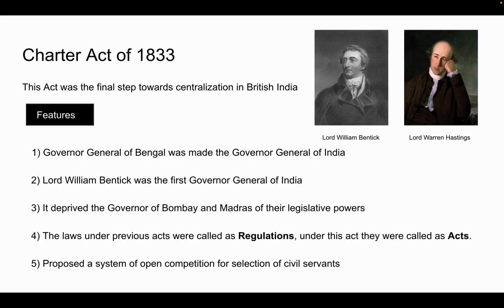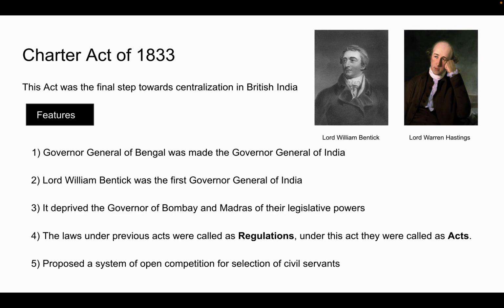So we'll just go through all the features one by one. First is the Governor General of Bengal was made the Governor General of India. Who was the first Governor General of India? Lord William Bentinck. Who was the first Governor General of Bengal? Lord Warren Hastings. Second, it deprived the Governors of Bombay and Madras of their legislative powers because the Governor General of India was vested with full legislative powers.